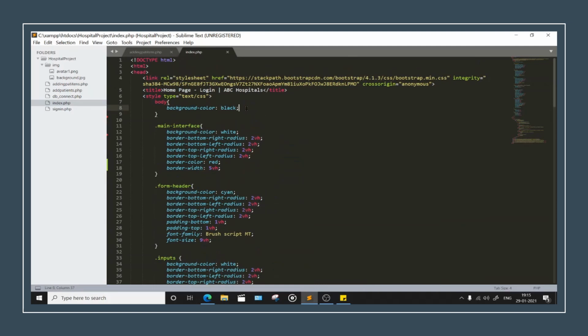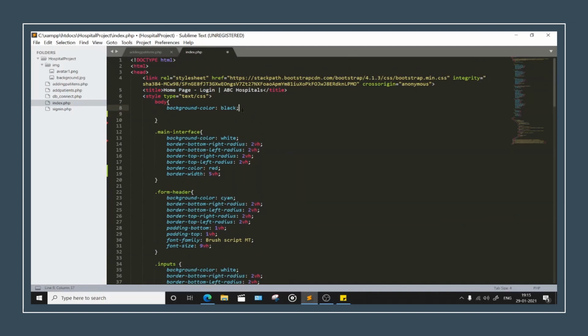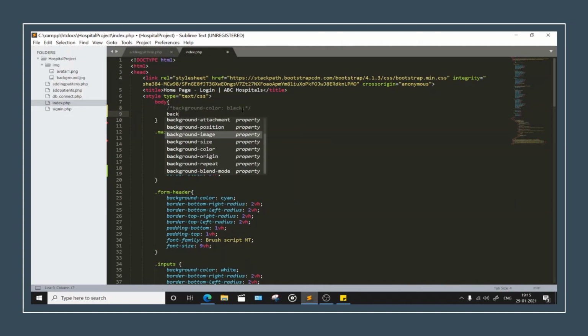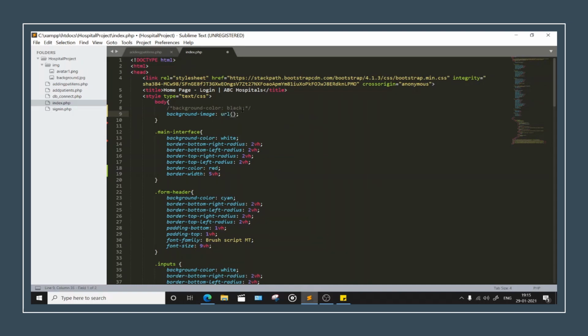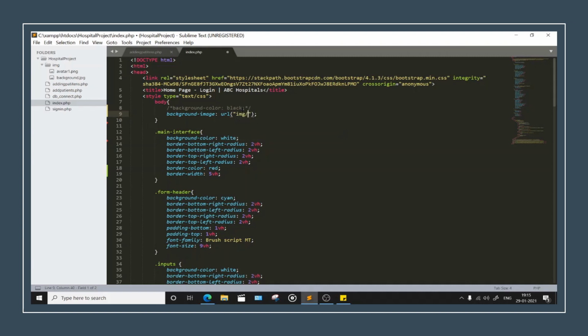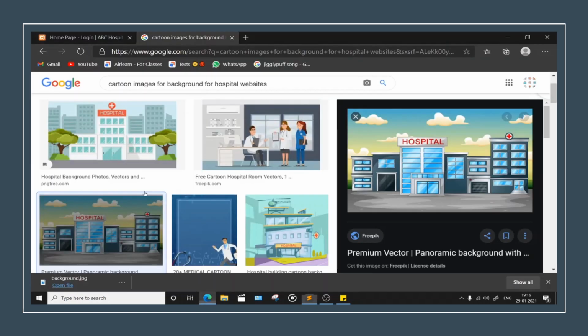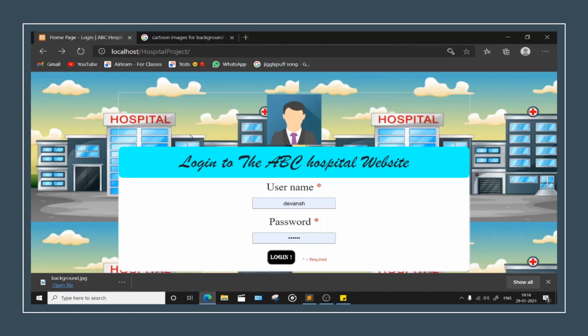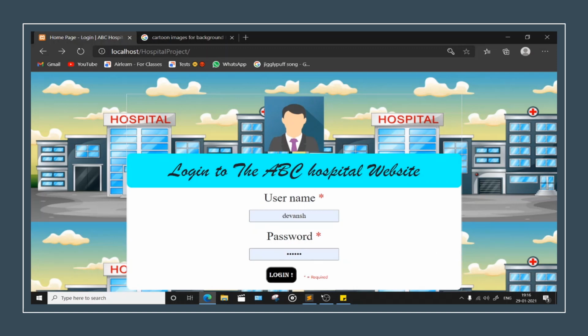And now let me just head down to this website. So I want my background color to be white, because I have my background image now. Background image and URL, and here you have to type img slash background.jpg. Fine. You just head down like this, wait here and refresh. See, here you got the background pic also. All right, let's just close this part.